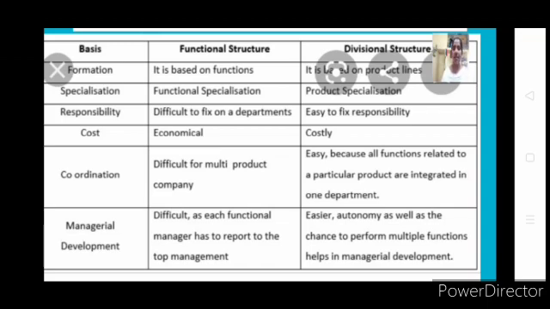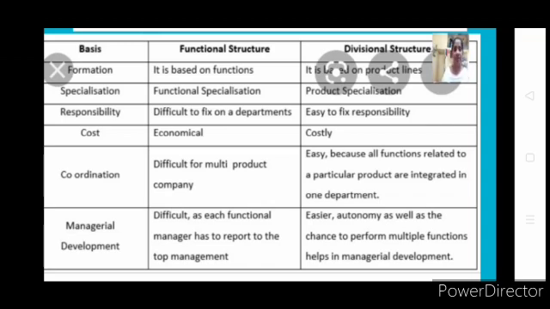A single general manager will have control over everything. He'll be making decisions about all the things, so he becomes perfect about that particular product. He knows how to get the raw materials, how to raise the finance, how to produce, and even how to market and sell the product and take revenue from it. Hence we say functional structure leads to functional specialization of employees, whereas divisional structure leads to product specialization of employees.